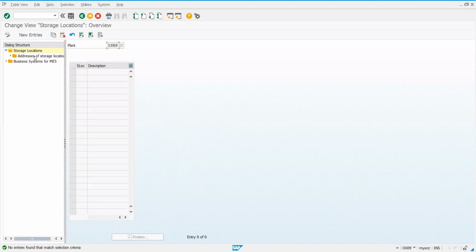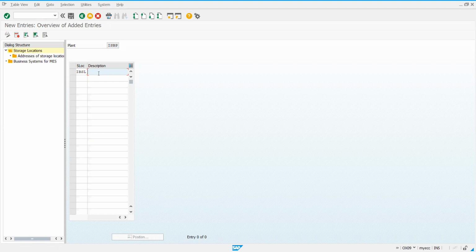Again, what should I do? New entries. That's correct. So I'll call this storage location IBSL. The convention that I am following is IS remains as part of company code. BP is Bangalore plant. SL is storage location. I refers to company code. I am following this convention so that I can recollect.